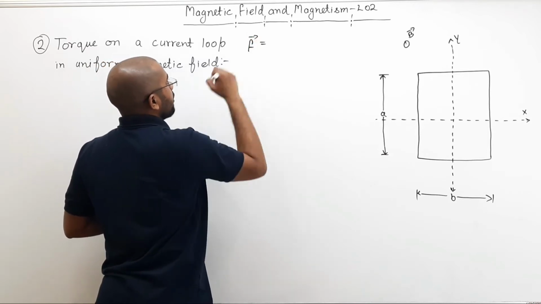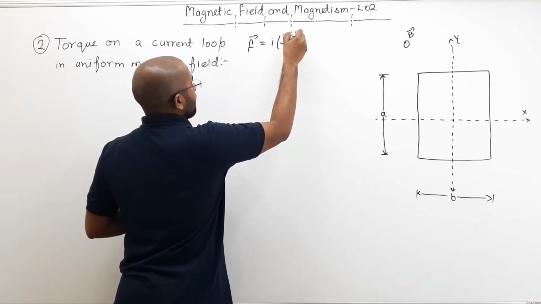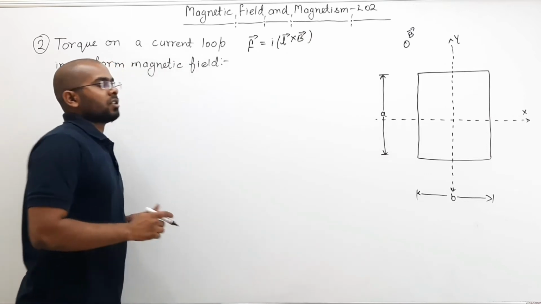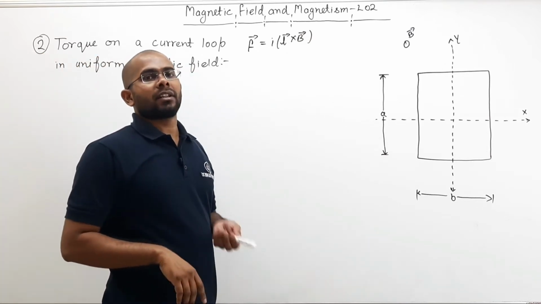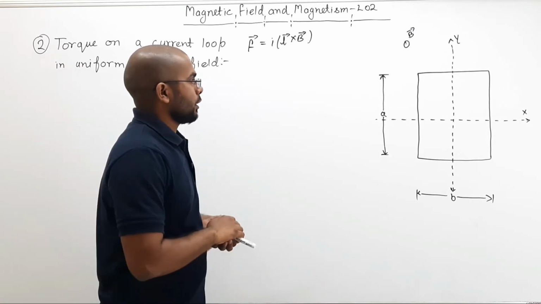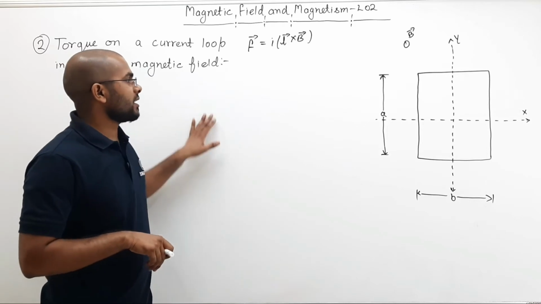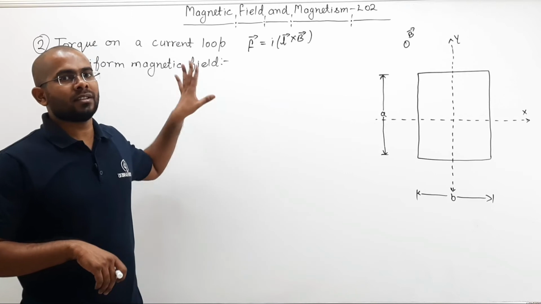What is the amount of that force? F is equal to I times L cross B, where the direction of length vector is taken along the direction of current. Now we also saw through a question that in case there is a closed loop, the net force on that closed loop will be 0.